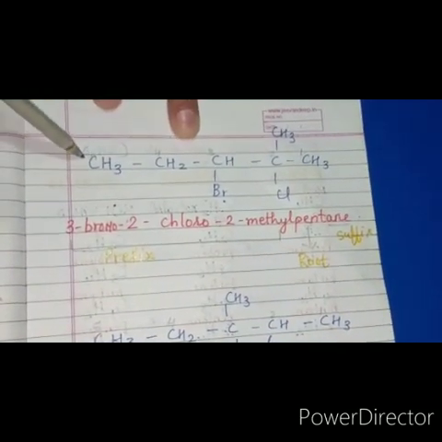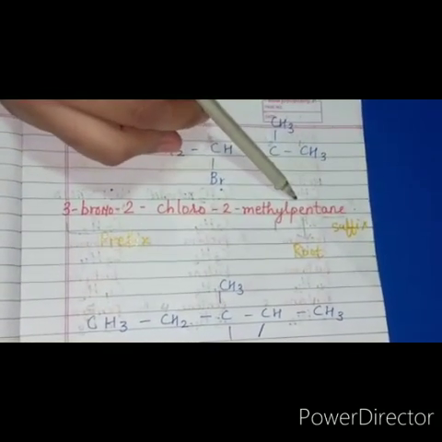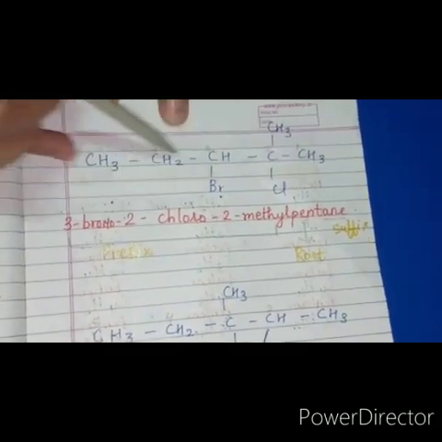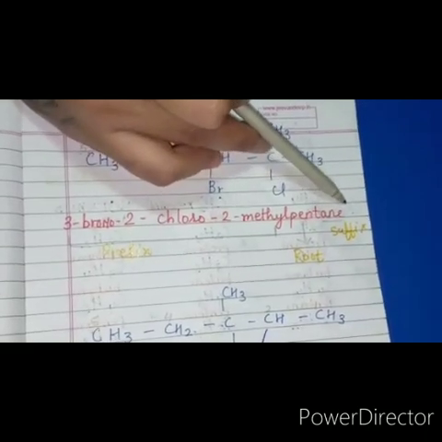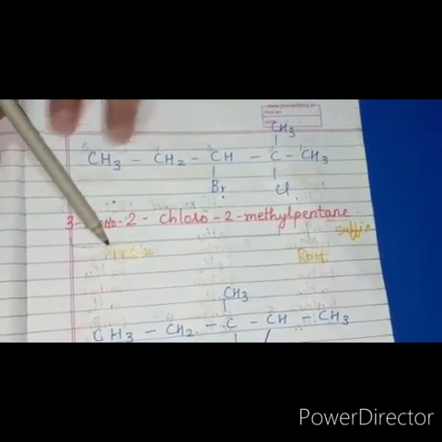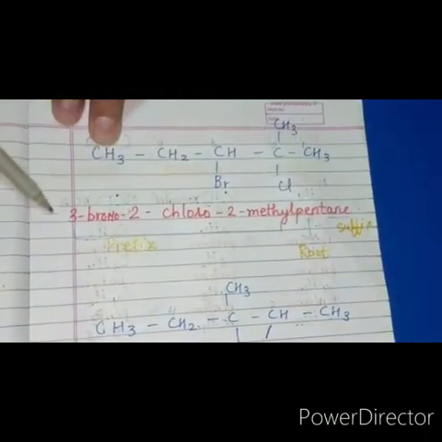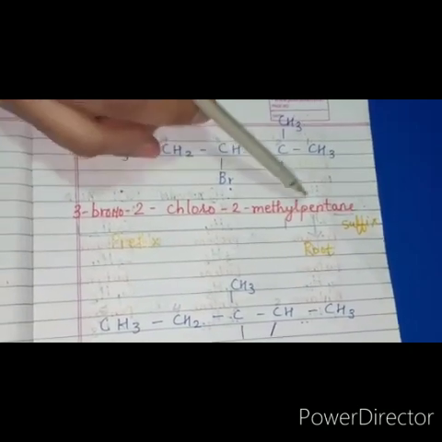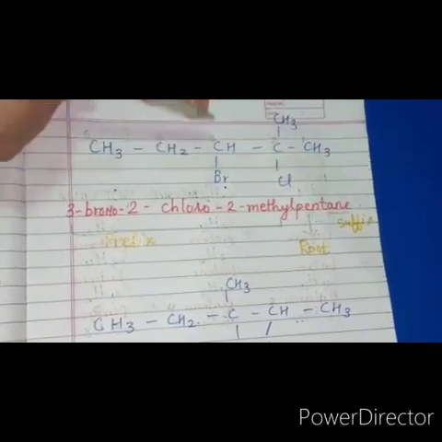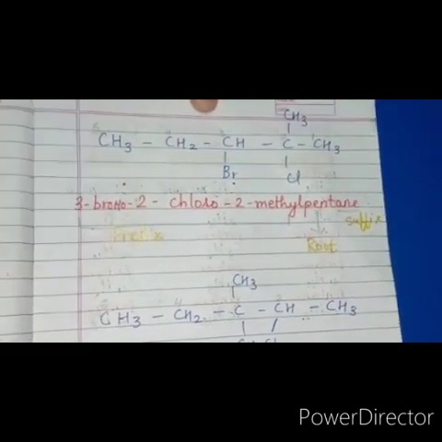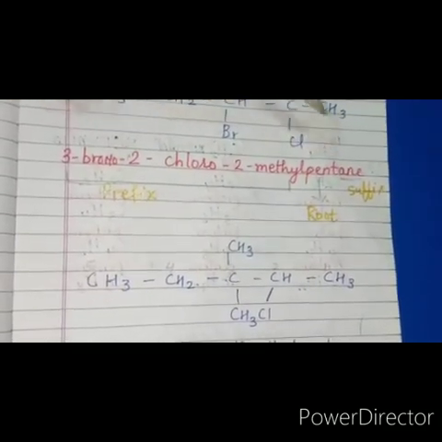The longest chain, I told you the counting. If the carbon number is 5, that is pent, right? And all the bonds are single bonds, so it belongs to the alkanes group, so the suffix will be -ane. Each name comprises three important parts: prefix, root and suffix. The prefix is given from the substituents. Second is the carbon chain, which gives you the main root word, and the suffix tells whether it is from alkanes, alkenes or alkynes. So it becomes 3-bromo-2-chloro-2-methylpentane.